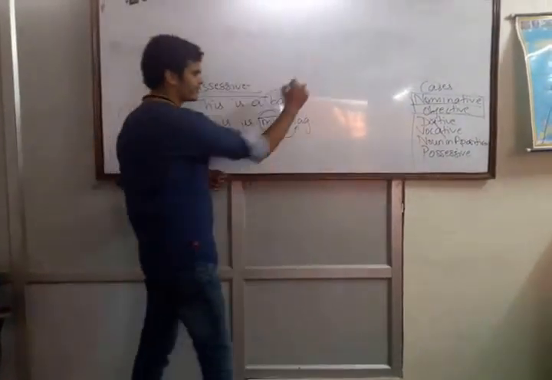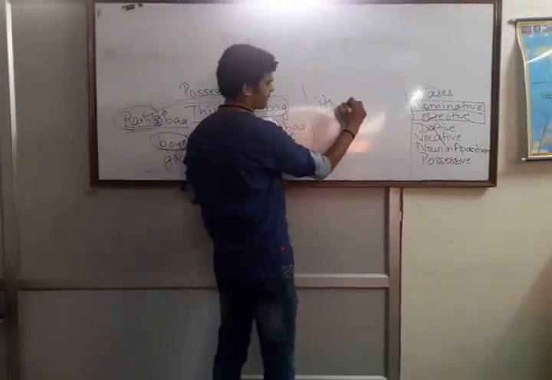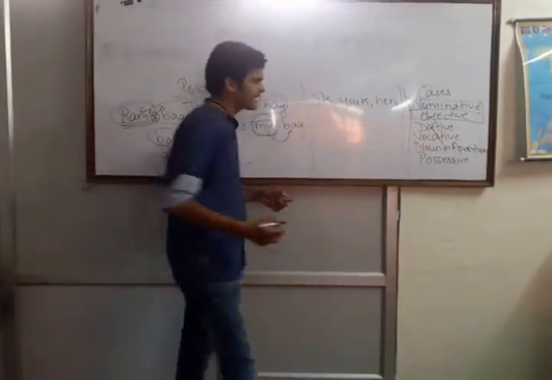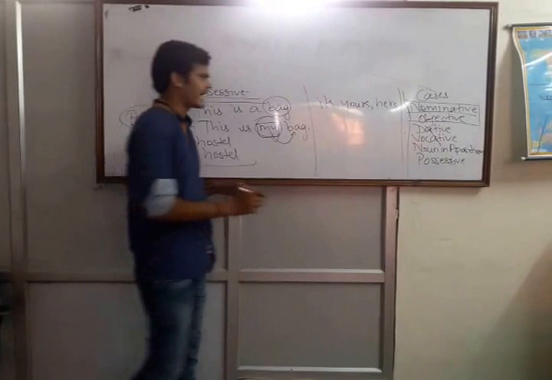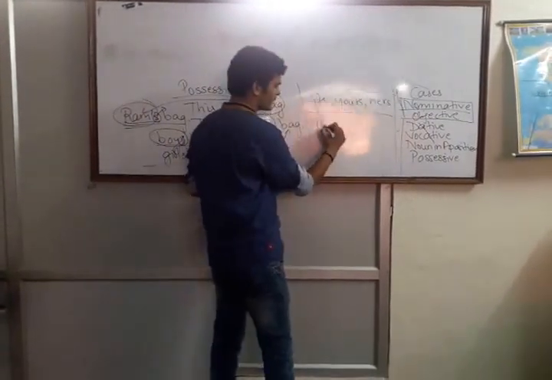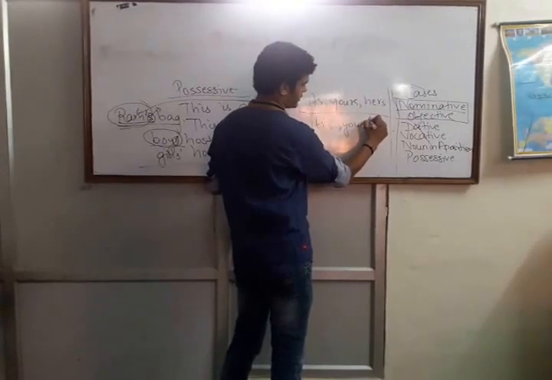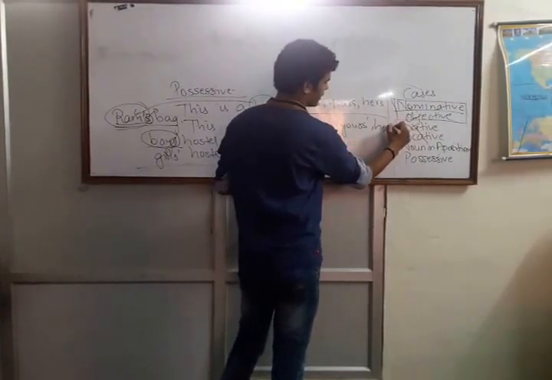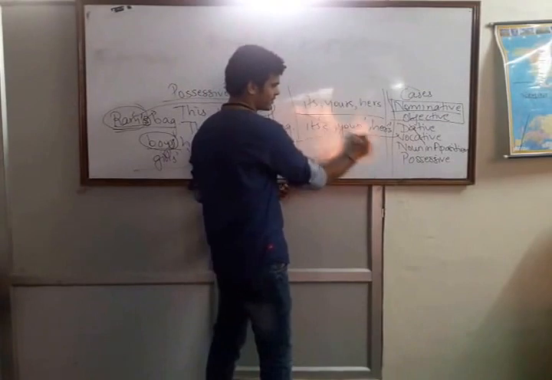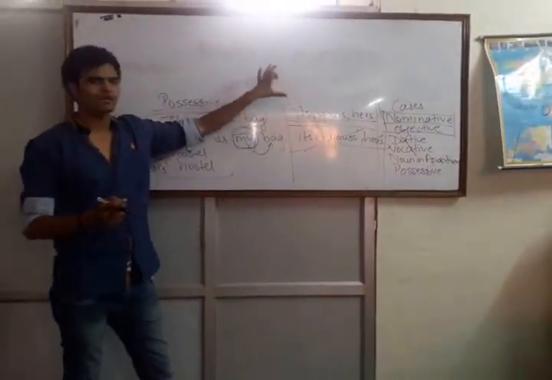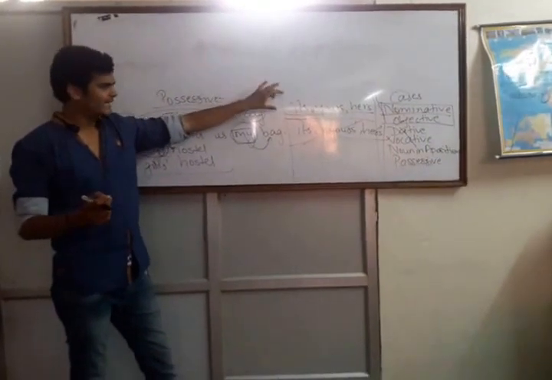Next point to remember: there are a few words such as its, yours, hers. These words are already in possessive case, and these words cannot be written with an apostrophe, like it's, your's or her's. This is totally wrong. Only its, yours and hers. These words are already possessive.